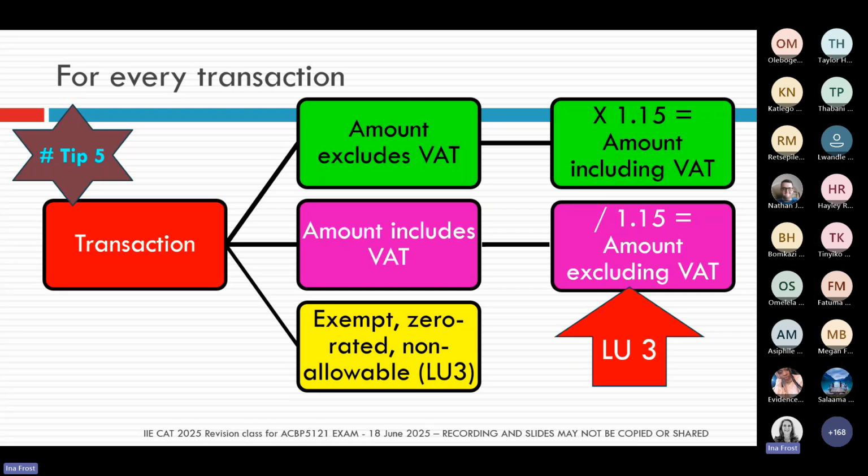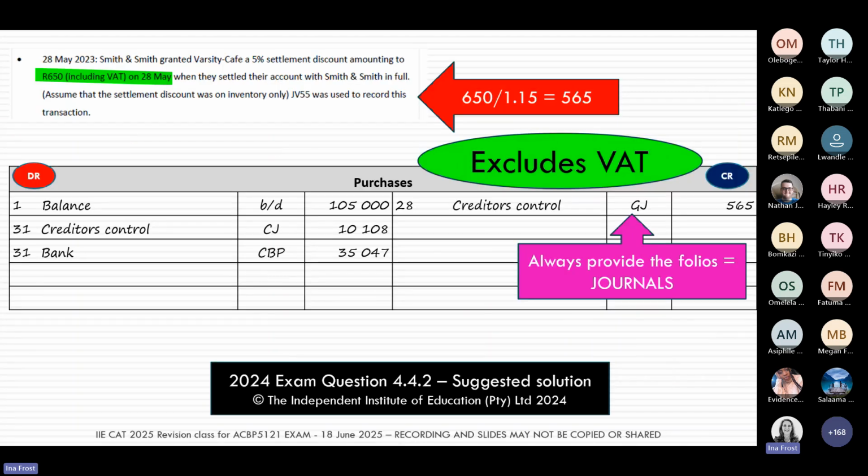And in this slide, that tip number 5, remember we said we can mix things up. So every now and again, we can give you, like we did in this example, the amount including VAT, but you have to work out the number excluding VAT. So you always have to make sure you're asking yourself, okay, they're giving me the including VAT number, but is that really the number I need to use here? And in this instance, you needed to do the little calculation to get to the number excluding VAT.